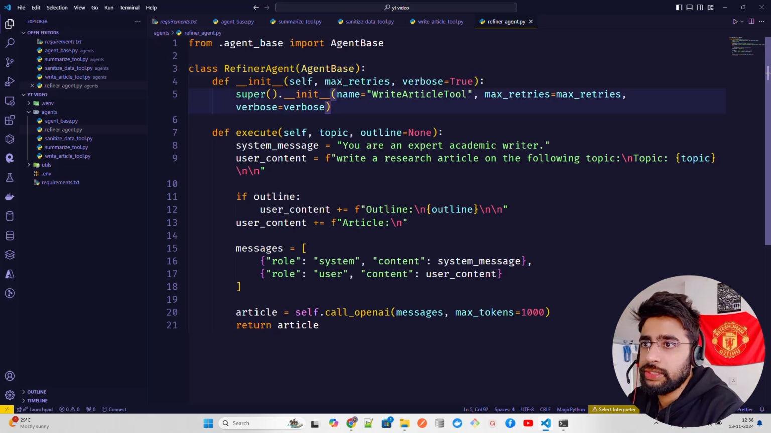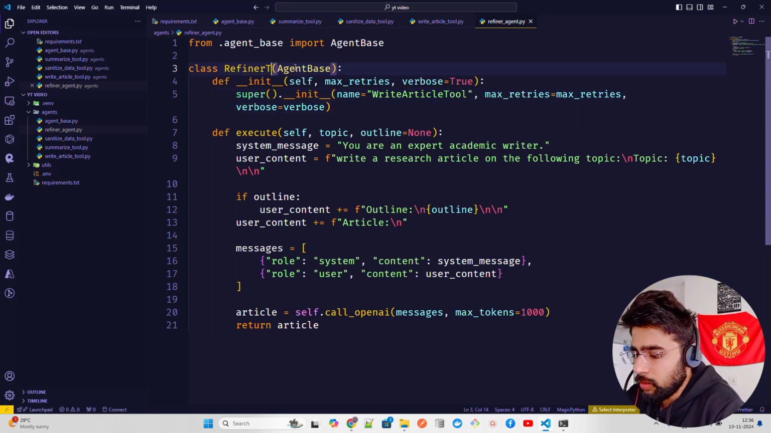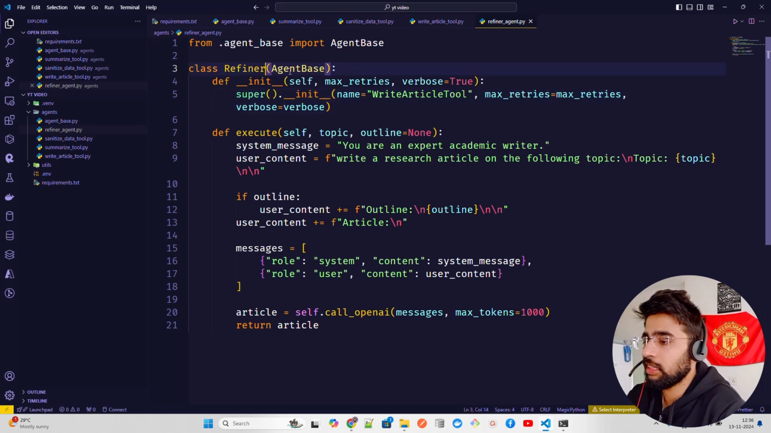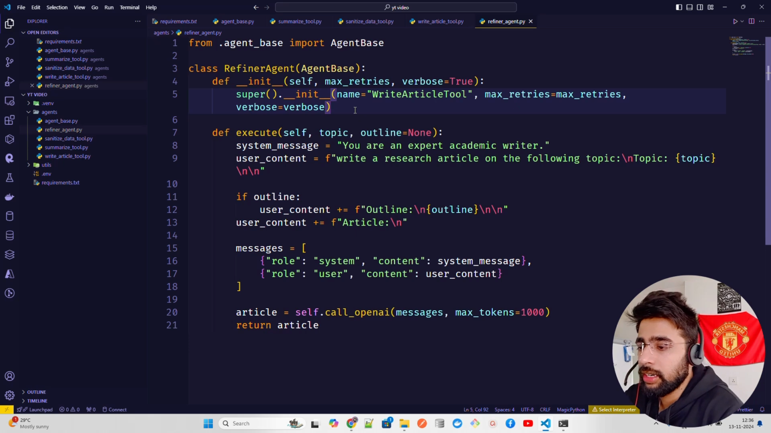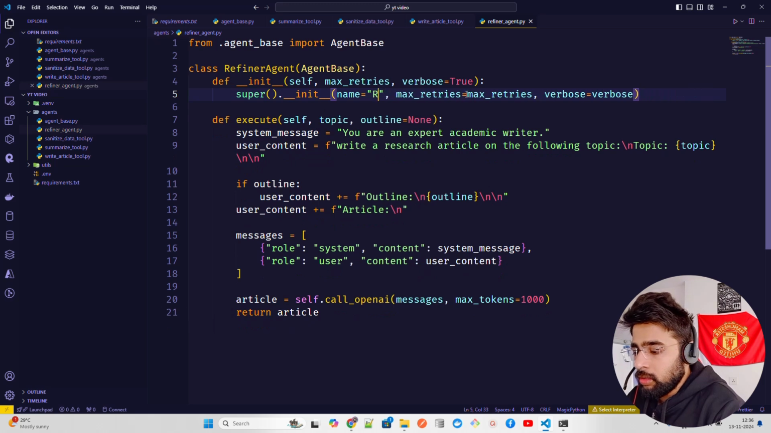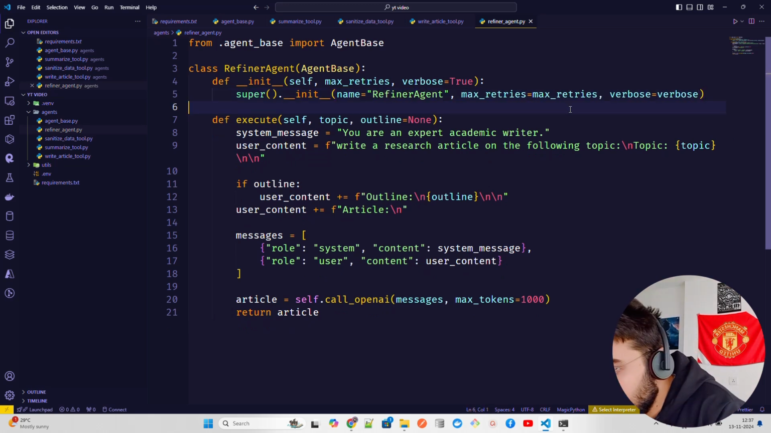This is an agent base. Okay, and you can call it refiner tool as well. There's a difference. I think we should call it tool. So let's probably call it tool. Okay, so we have refiner tool that will, I'll not call it tool. It's not using any tool. Okay, we're creating the tool. So let's call it refiner agent, and we're going to name this as refiner agent. Now max retries and verbose. This is fine. Execute. This all looks good. Self max retry, blah blah blah.